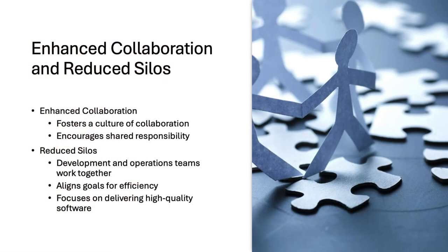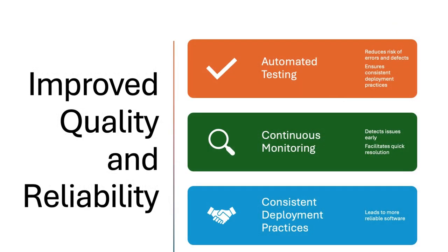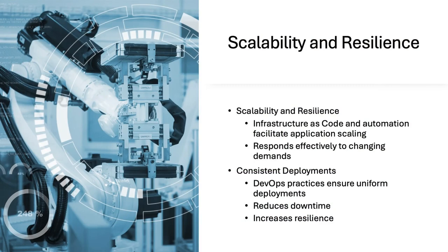DevOps promotes enhanced collaboration and reduces silos by fostering a culture of teamwork and shared responsibility. Development and operations teams work together, aligning their goals and focusing on delivering high-quality software efficiently. Automated testing and continuous monitoring help detect and resolve issues early, ensuring consistent deployment practices and leading to more reliable software. Scalability and resilience are enhanced through infrastructure as code and automation, allowing applications to scale and meet changing demands.